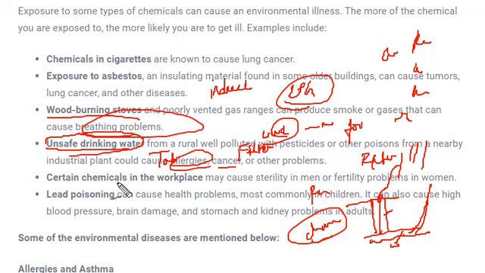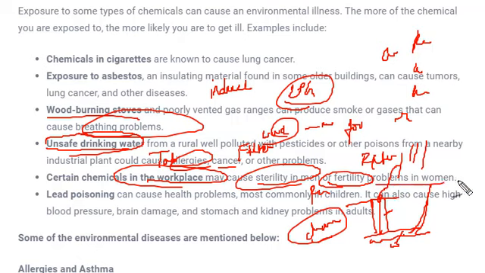Next is certain chemicals in the workplace. There are many chemicals in factories, in manufacturing, especially in the manufacturing industries of paper, or I might say most of the manufacturing industries have some chemical use. Because of this chemical use, due to exposure to excess chemicals, a man can have sterility problems, or fertility problems could be there in women also. So the workers who are exposed to these kinds of chemicals may be hugely impacted.